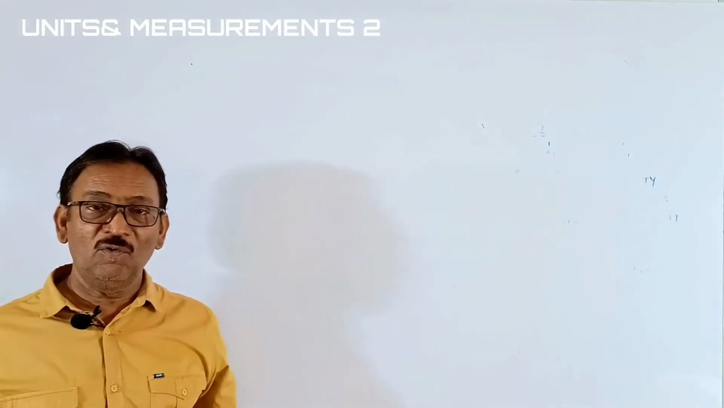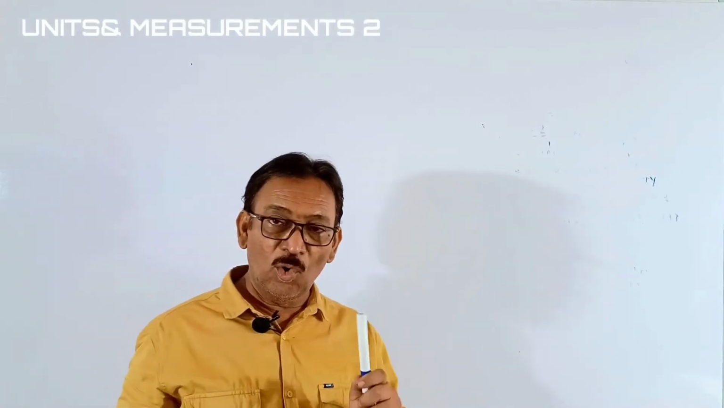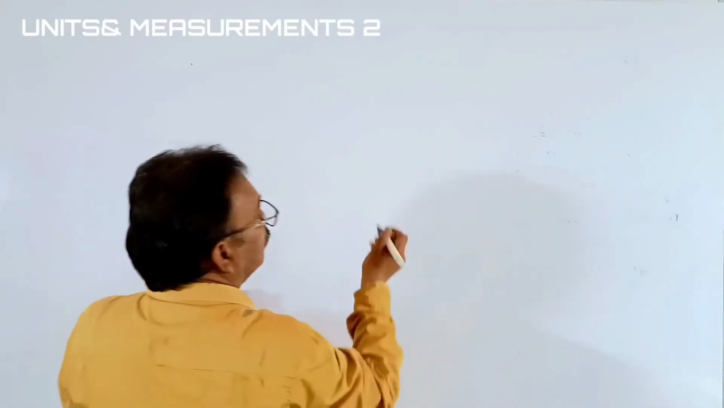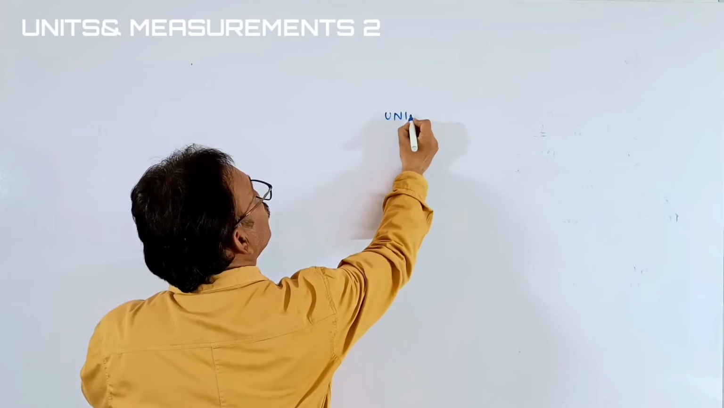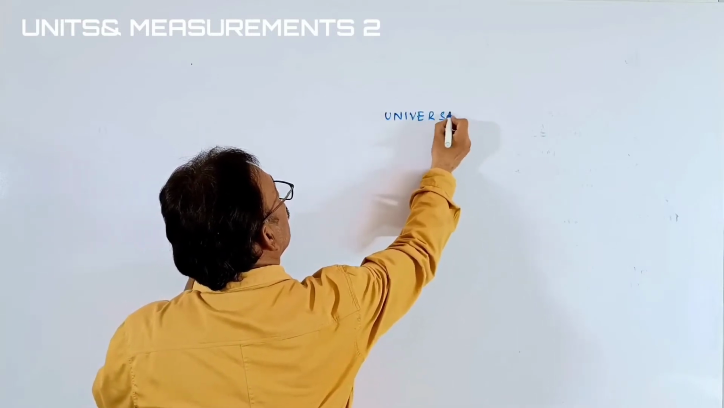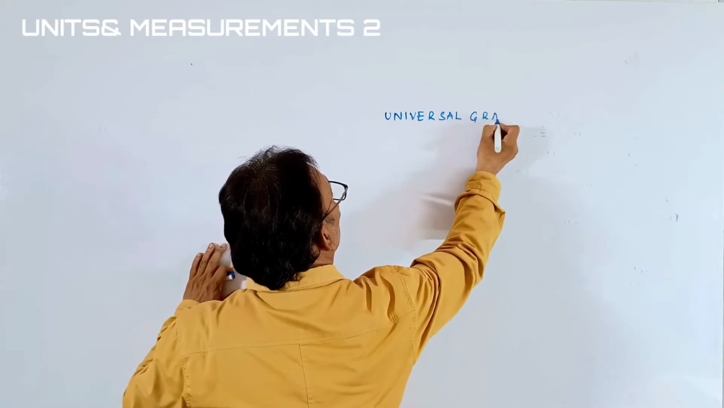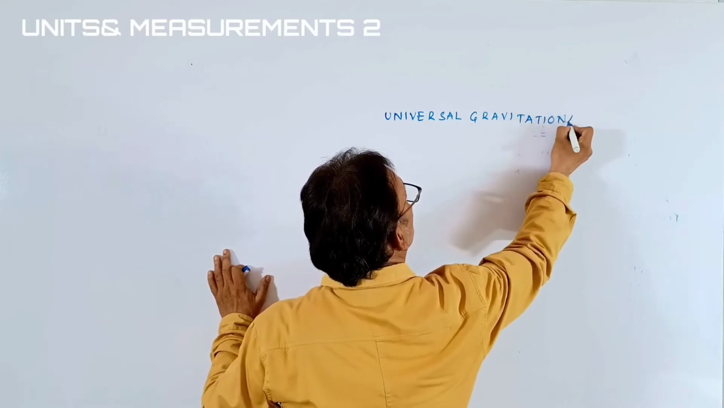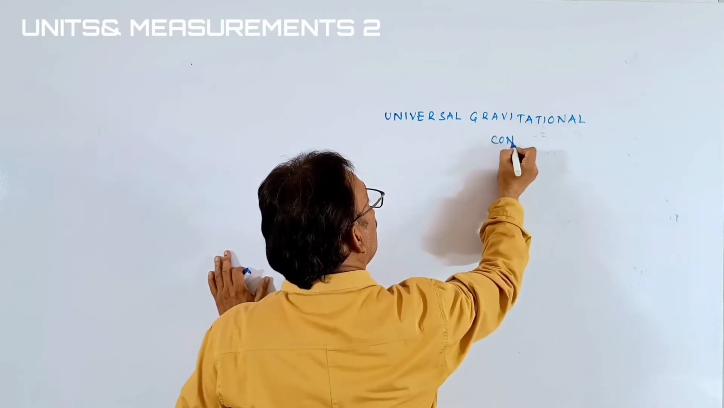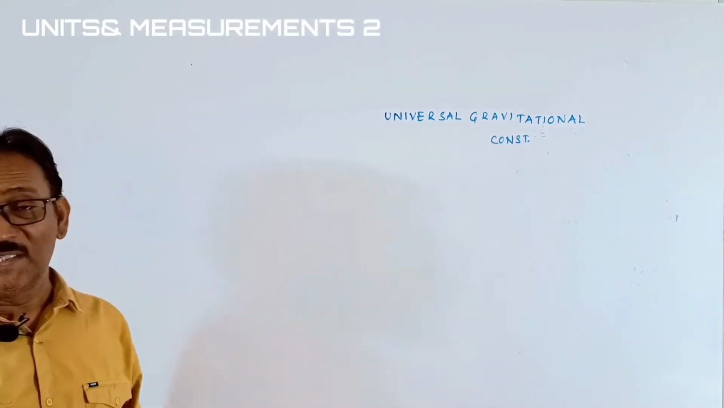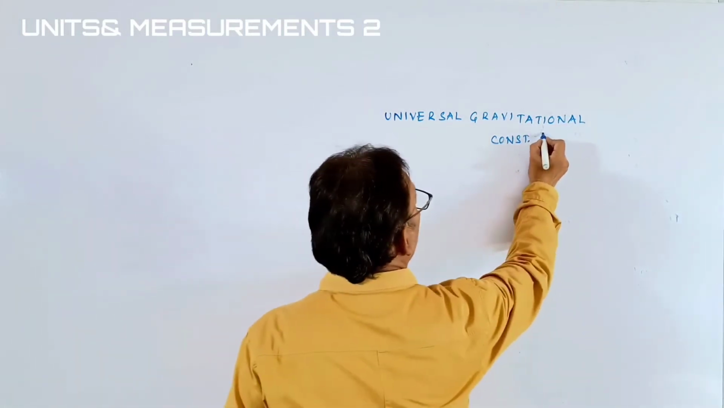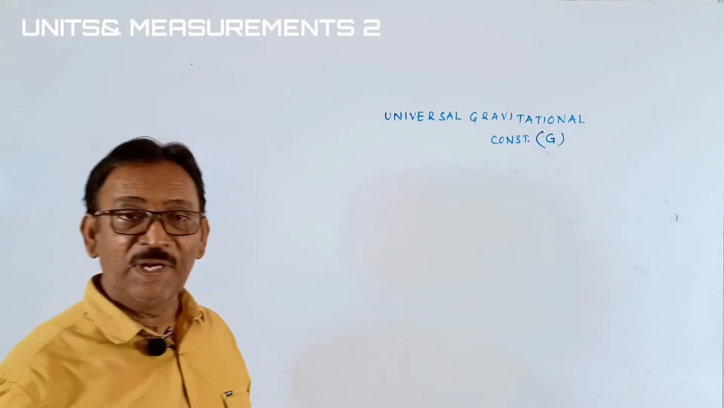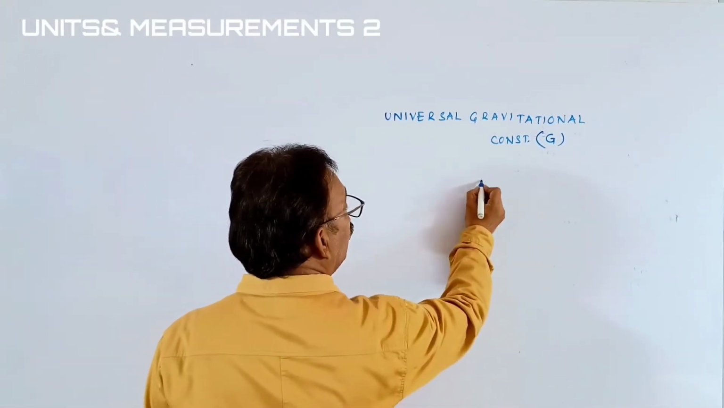Okay, students, now we are writing the dimensional formula for one more constant. That constant is known as the universal gravitational constant. What is this universal gravitational constant? Generally, this constant is shown with the letter G, students. This universal gravitational constant explains the force acting between two bodies.